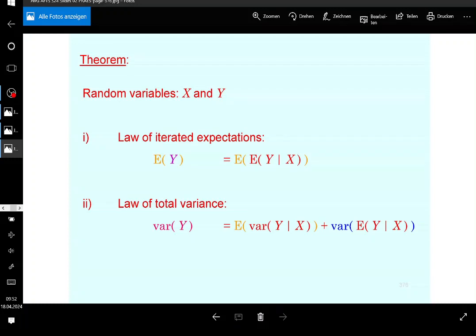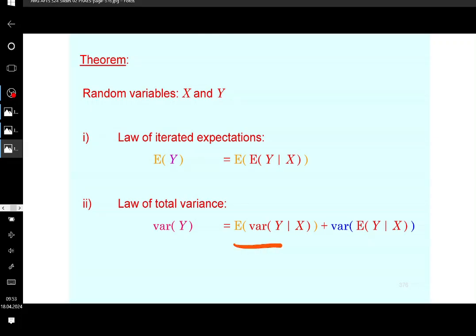This law is also referred to as the variance decomposition. That's going to be important when it comes to linear regressions, because you might remember that the total variance is going to be the variance of the explained part plus the variance of the residual part. The first one is going to be called the explained variance, and the second one is going to be called the residual variance.